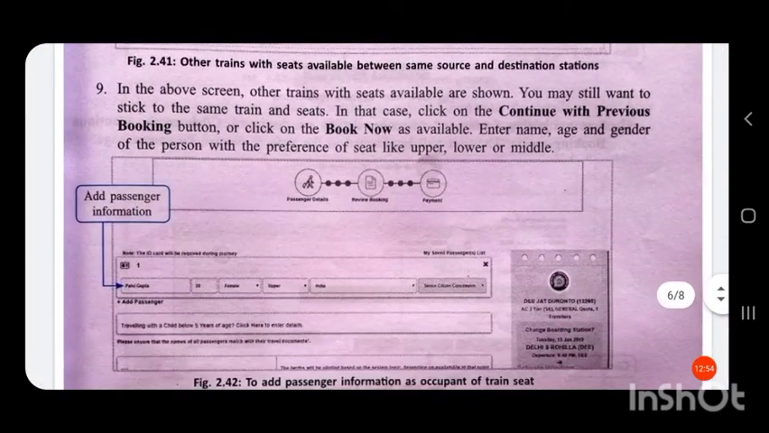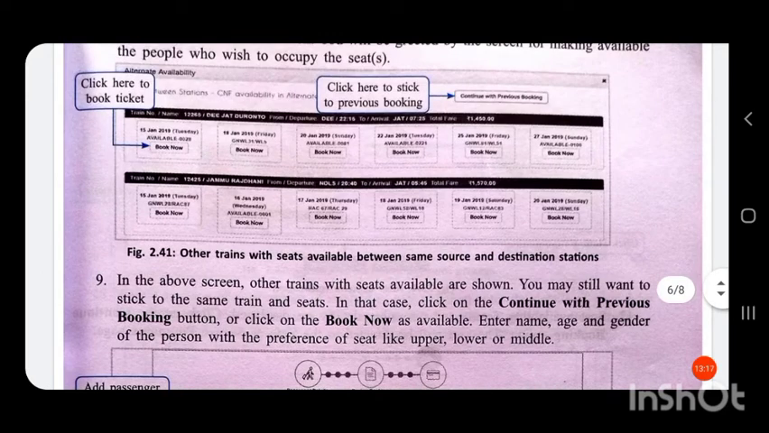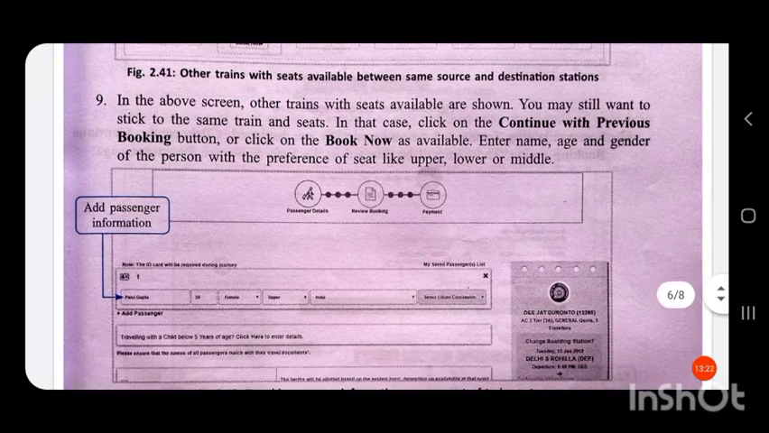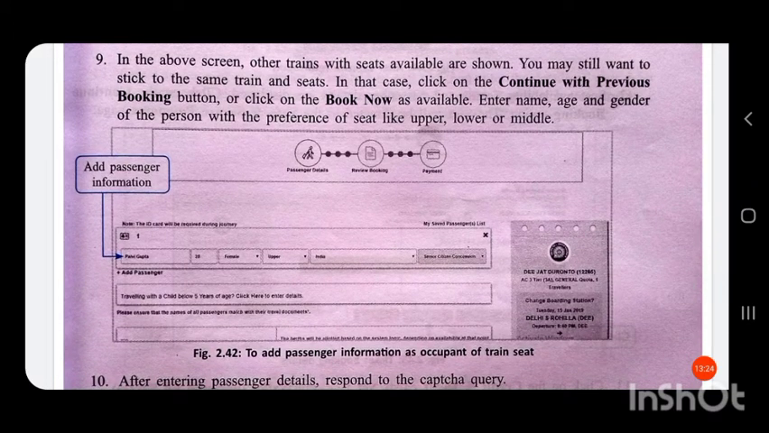Now in the above screen, other trains with seats available are shown. You may still want to stick to the same train and seat. In this case, you have to click continue with previous booking. Or if you want to go with some other train, you can click on the particular train and click on book now. Then enter the name, age and gender of the person with preference of seat like upper, lower or middle.